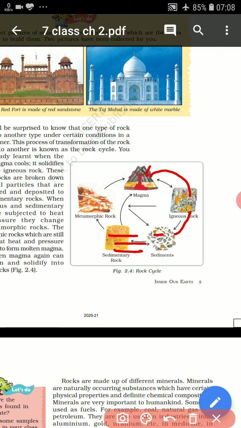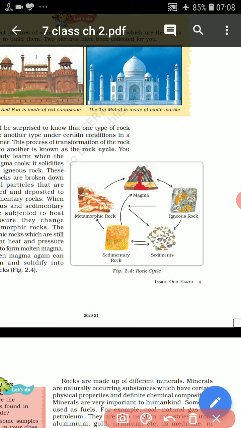And in sedimentary rock only you will be finding the fossils. And when more pressure is exerted on the sedimentary rock, it changes into metamorphic rock. And again, this metamorphic rock changes into magma, and in this way the rock cycle is completed.